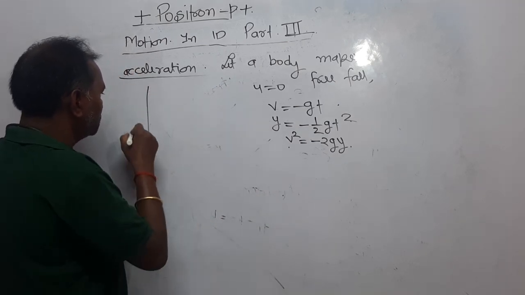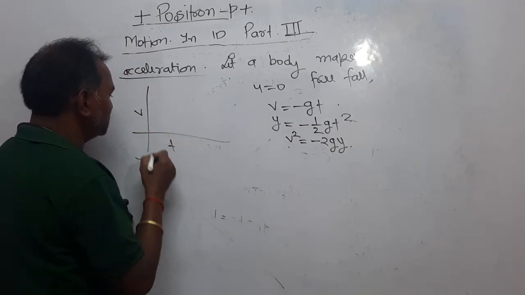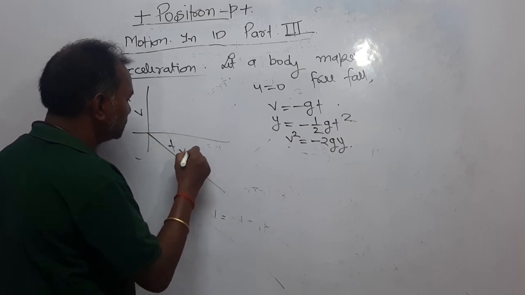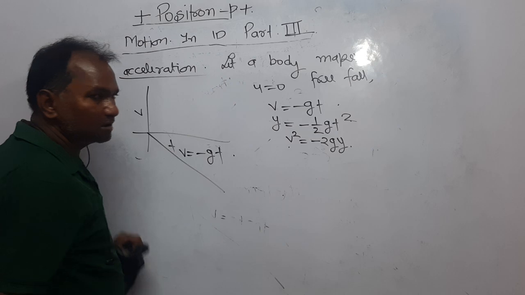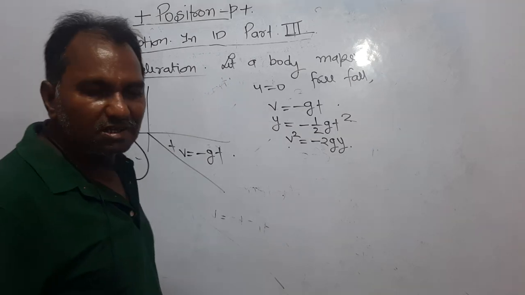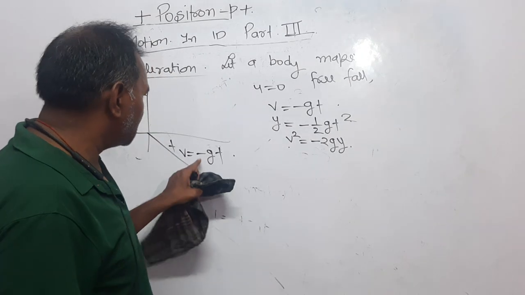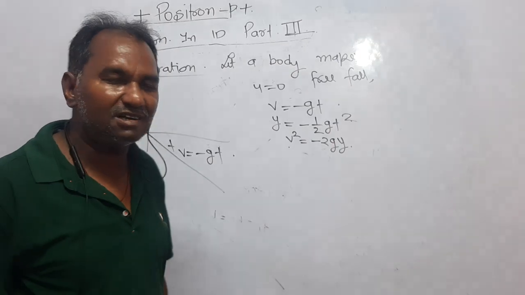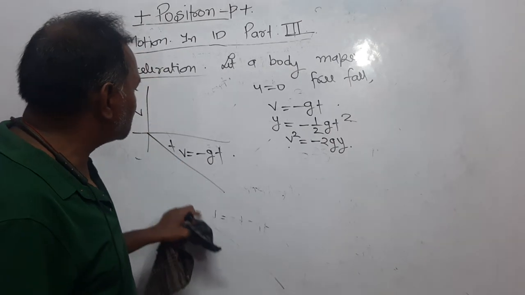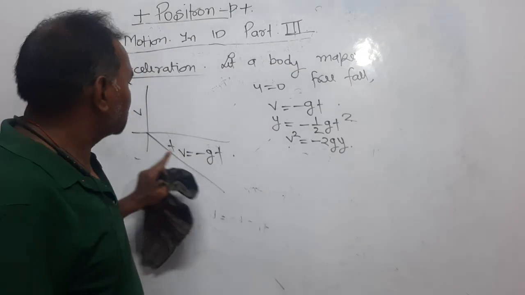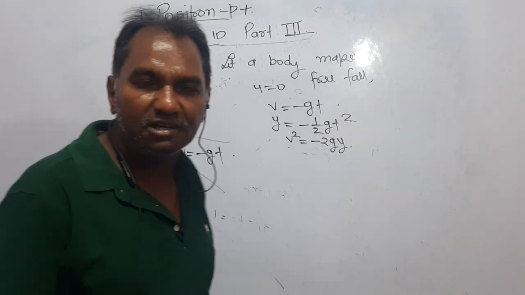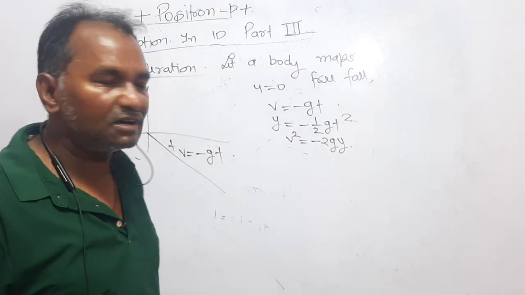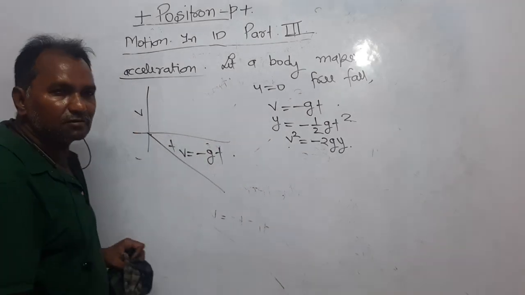V is equal to minus g into t, right? Velocity is here, g is negative, acceleration is negative, so v is equal to minus gt. Because u is 0, that is why we are keeping this to pass through the origin. If it is passing through the origin, it means initially at t equal to 0, v is equal to 0.